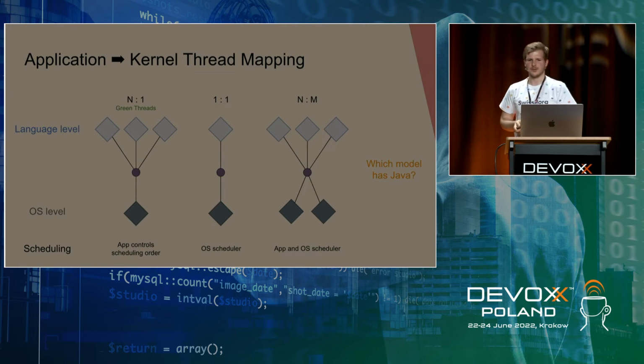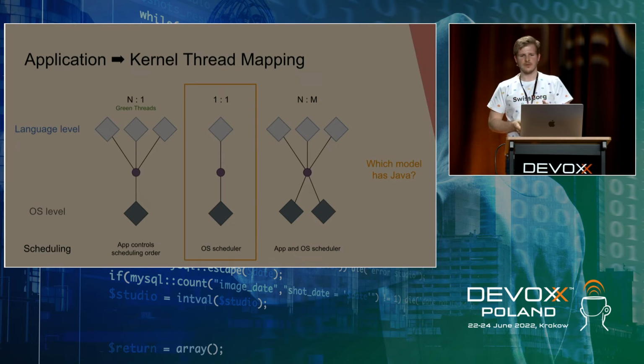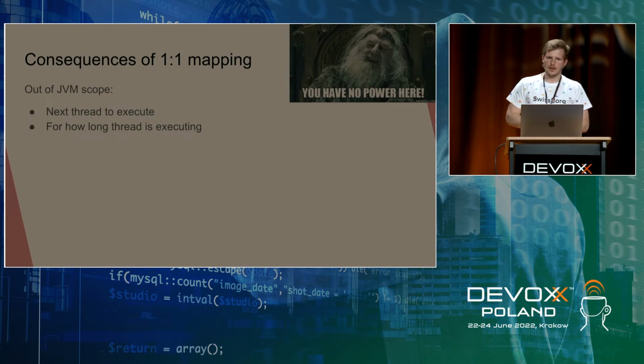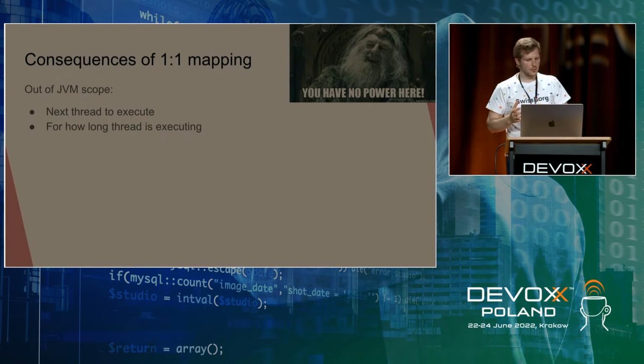Second one, yes, the middle one, one-to-one. This is the current state in Java. However, I will get back to this slide by the end of my presentation, because things will slightly change in Java 19. So we have this one-to-one mapping in Java, and what are the consequences of this? It's entirely out of JVM scope which logical thread will be next for execution and for how long it will execute. So basically, we have no configuration power to affect how the scheduling will go on.